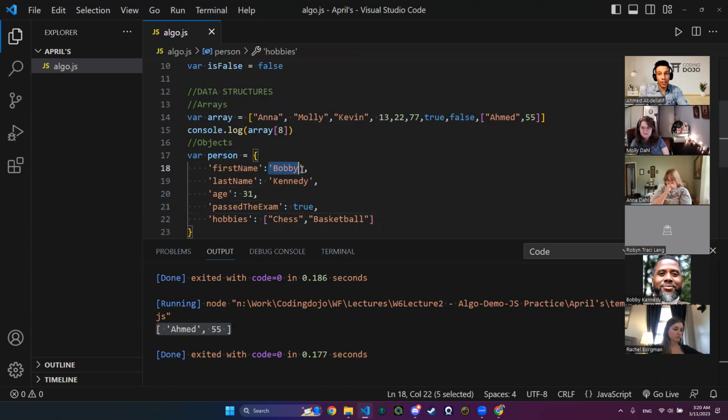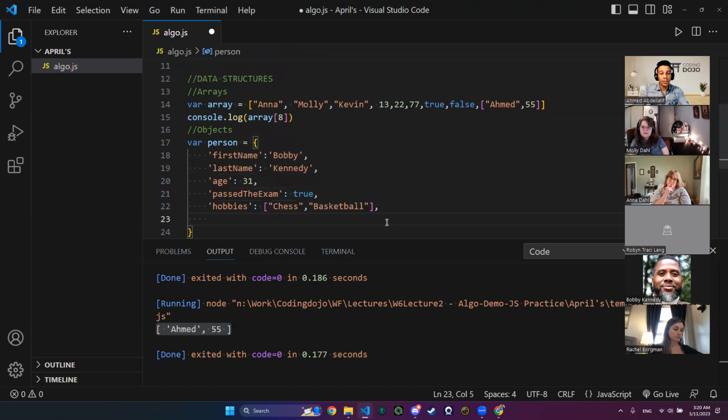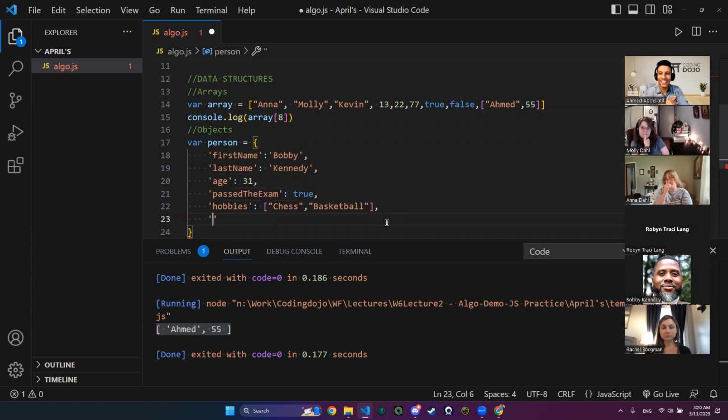Objects have strings, numbers or integers, booleans, arrays. What other data types do we know about? Objects. So let's add an object. Let's try to think of another object, for example. We have hobbies. We have... Anyone help me?